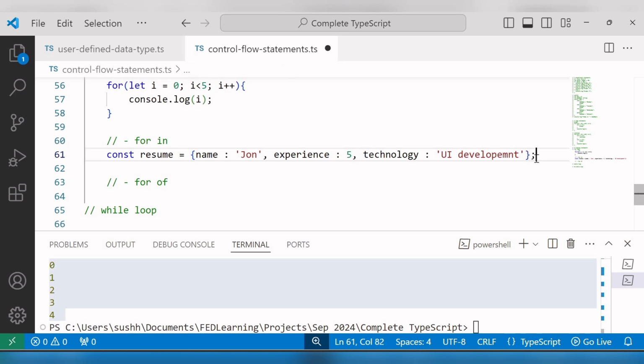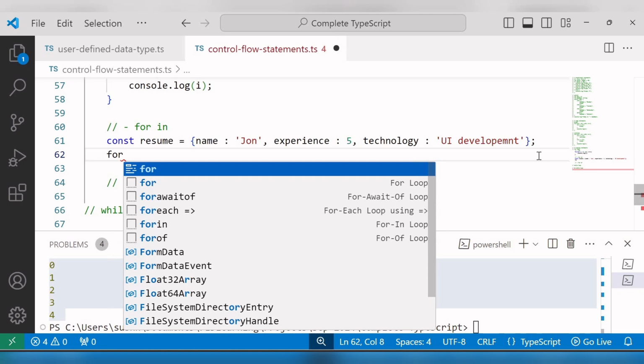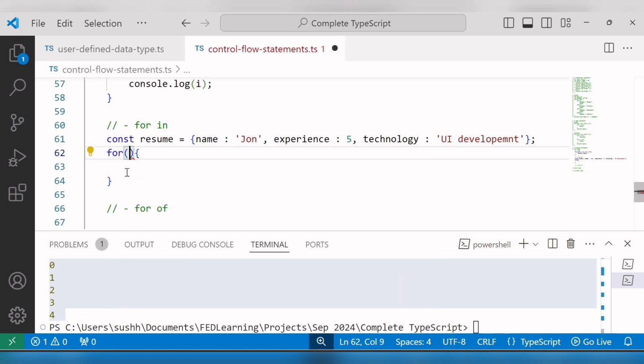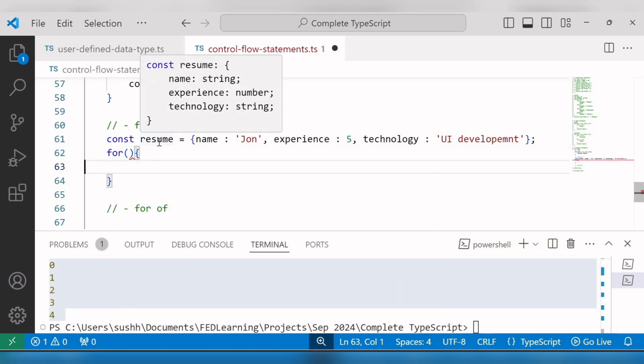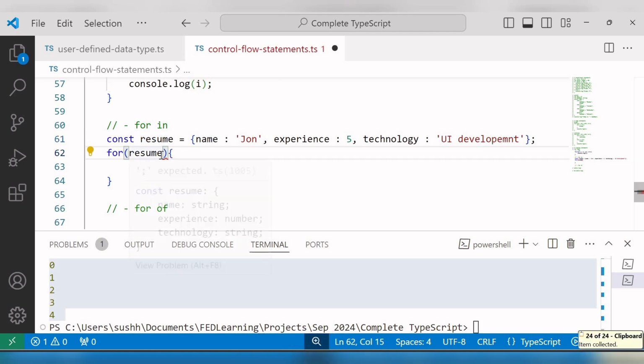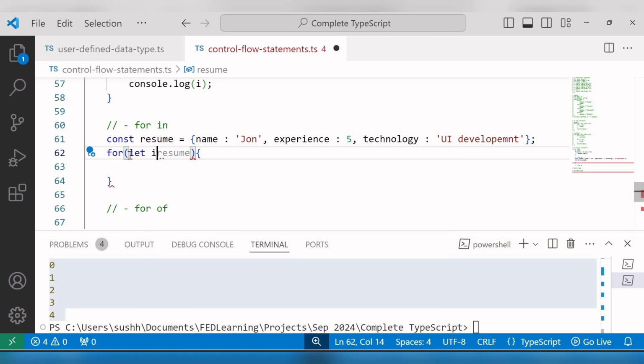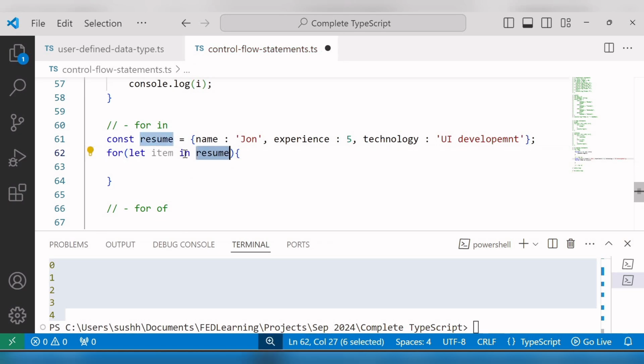Okay, so this is our object, and after that I'll write one for loop, and inside this for loop I want to iterate the properties of the resume object. For that, here I'll create a local variable with the name let item in resume. So here we are using the in keyword, that is why this is called the for in loop.